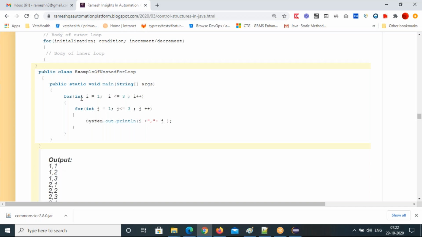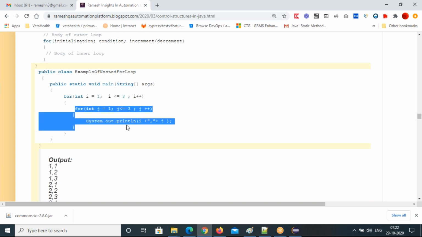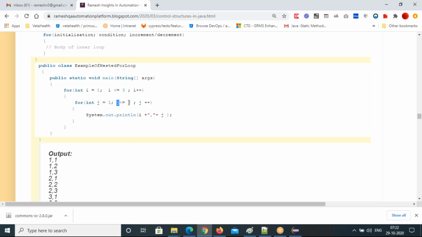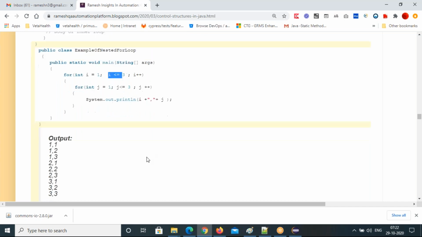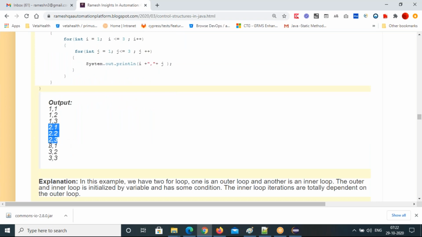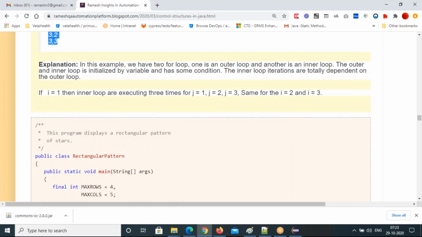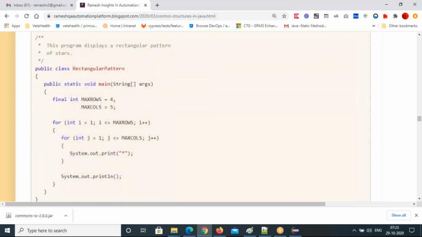See, for every single index of the outer for loop, all inner for loop values will execute. Then the value will update here: 4 less than or equal to 3, false, jumps out of the inner for loop and goes to the outer for loop again. Here the i value will update again until this condition is false. It keeps iterating. That's why 2 1, 2 2, 2 3, 3 1, 3 2, 3 3. It will keep executing all the values. So that's one of the important programs.